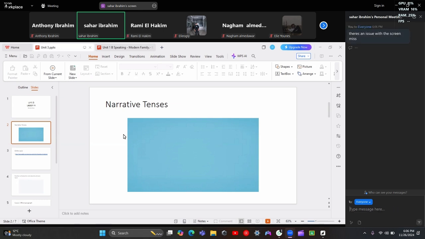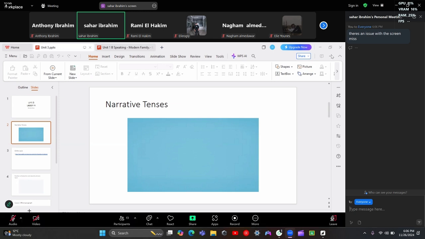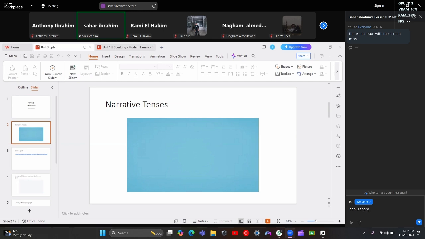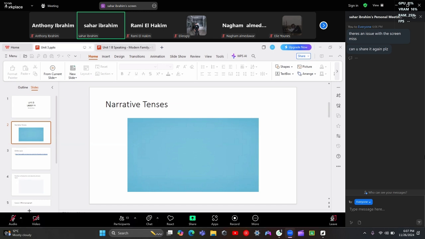Let me add this example. By the time George joined, the screen is stuck on the side. Doctor, it's not showing. It's not showing now, the video wasn't playing. Okay, now I'm sharing an example on the chat box.